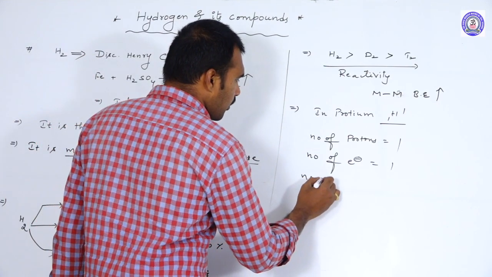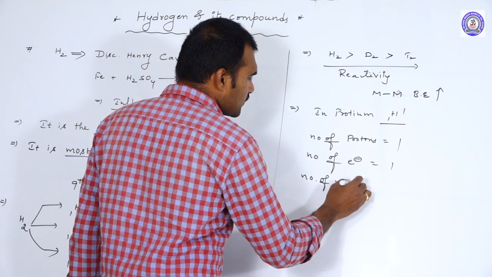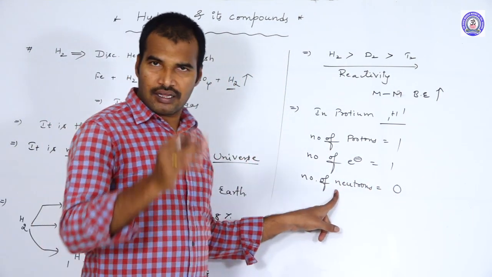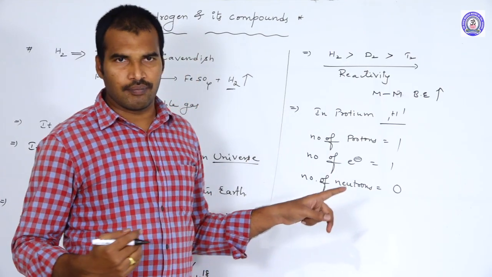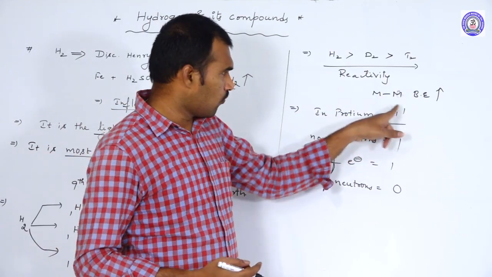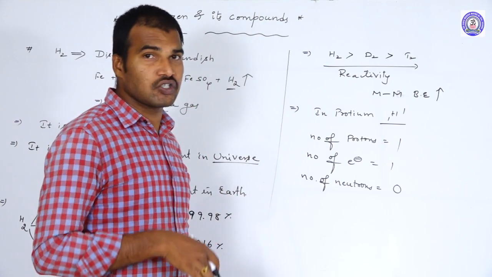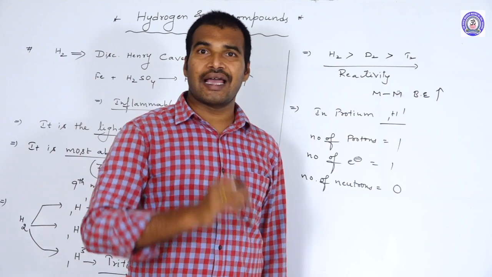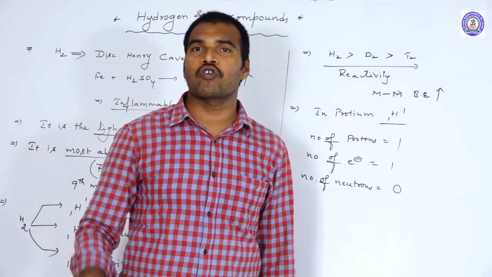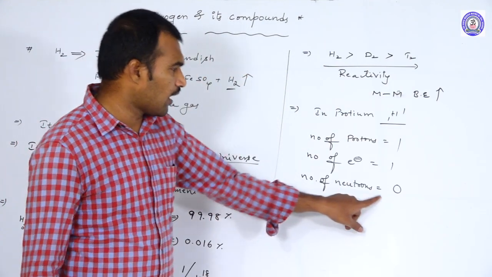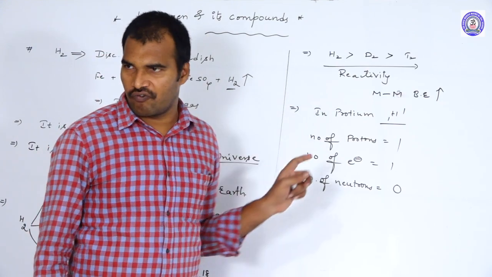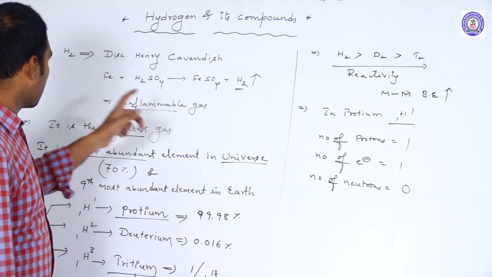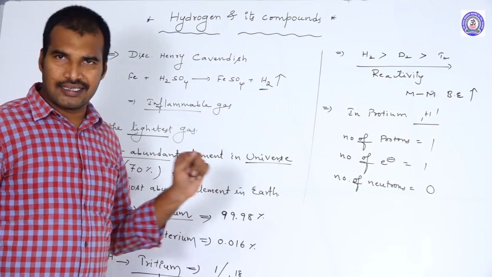The number of neutrons is equal to 0, because neutrons equal mass number minus atomic number, 1 minus 1, 0. They may ask the question: out of the three isotopes of hydrogen, which isotope has no neutrons? Protium only. So this is the general introduction about hydrogen and its isotopes.